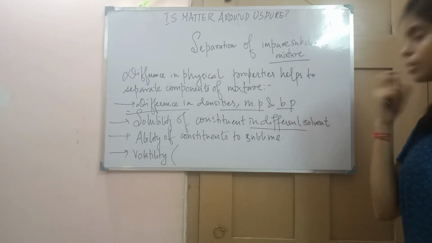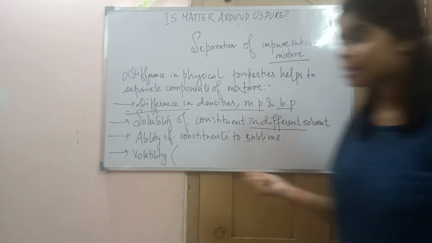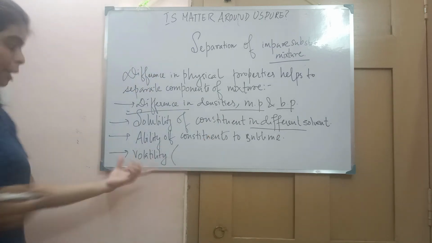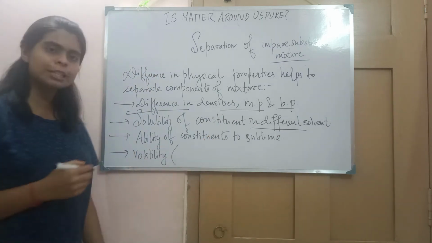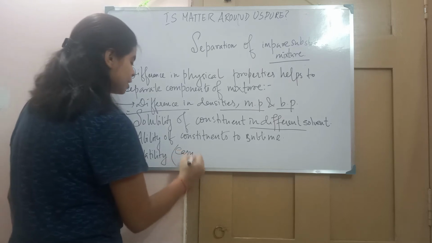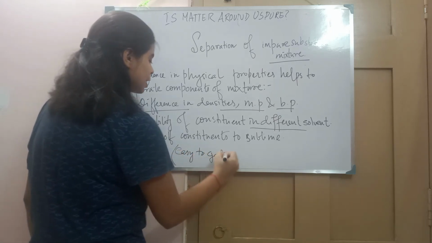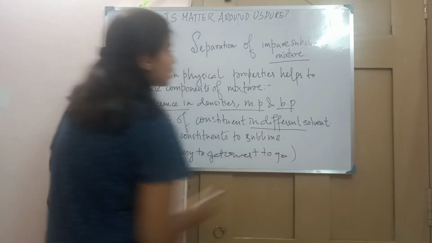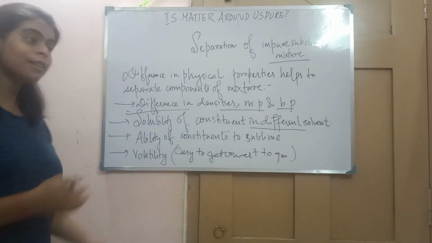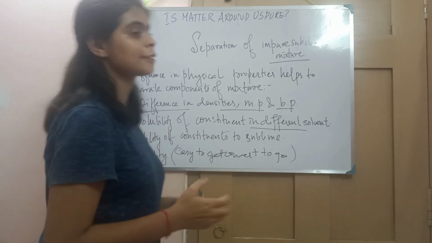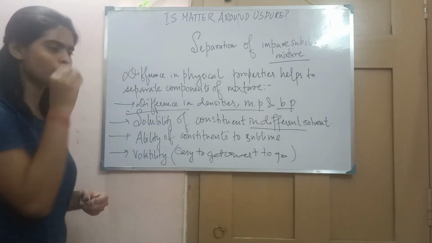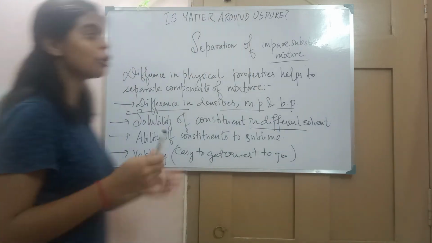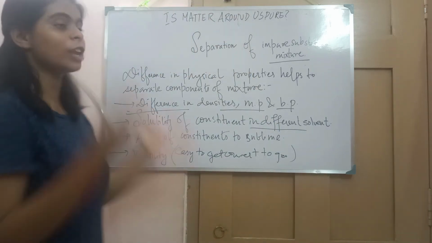Ability of a constituent to sublime. Yes, sublimation. With the help of the sublimation property we can also separate it. Another is volatility. What is volatility? Volatility is the ease of getting converted from liquid to gas. There are some liquids that easily get converted to gas, just by gaining energy from the surroundings. For example, alcohol is very volatile in nature.